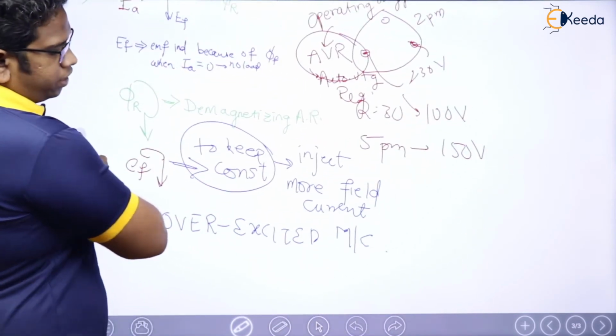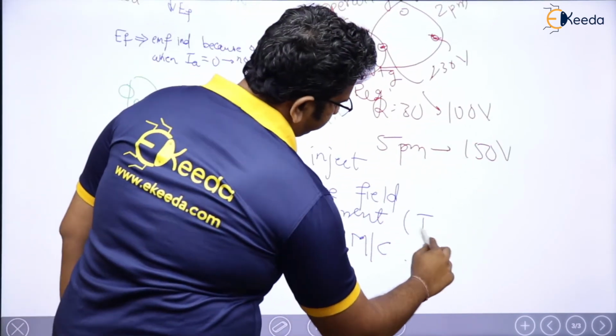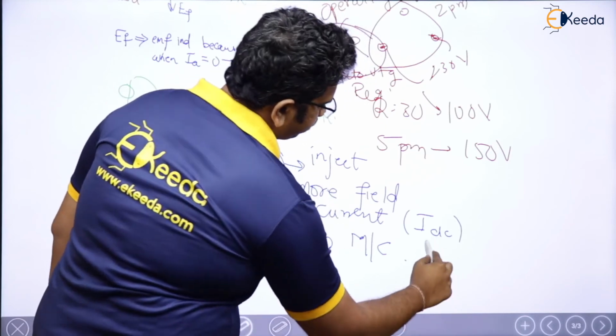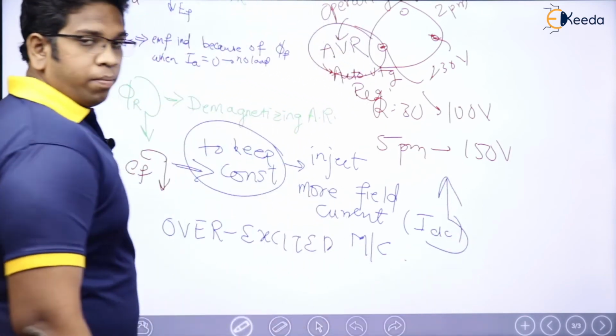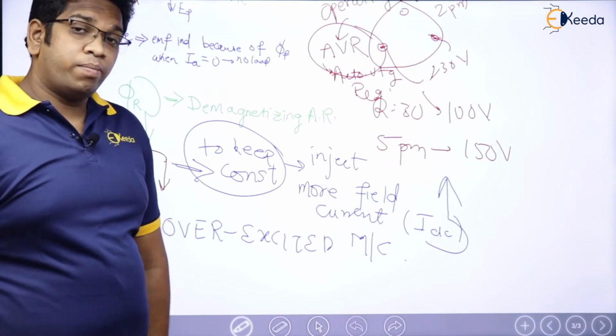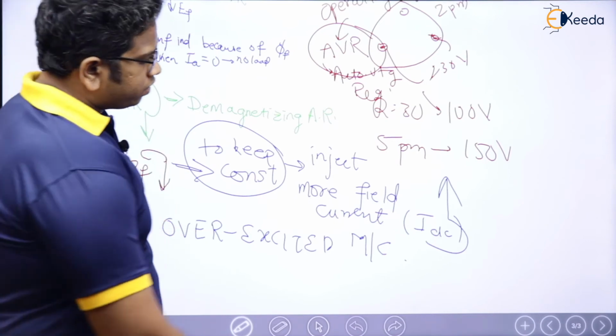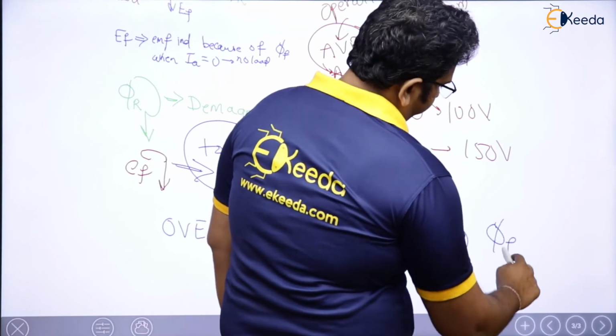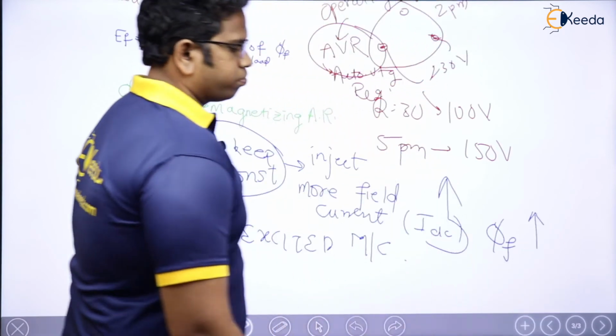The moment I increase IDC, the moment I flow more field current, what is going to happen? Phi F will increase. Right?